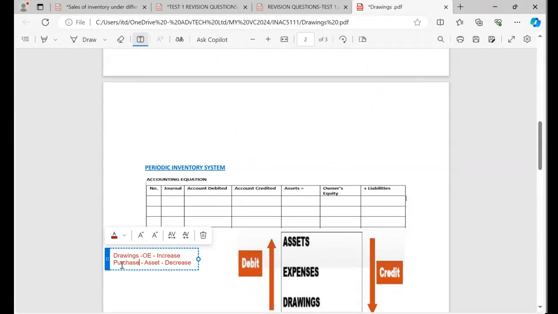So now under periodic, the trading inventory is called purchases. And purchases are expenses. So you must know that. Remember, the reason why we do this is that under periodic, the cost of sales can only be calculated when we sell at the end of the period. So under periodic, instead of saying trading stock, we say purchases. And the purchases are what?